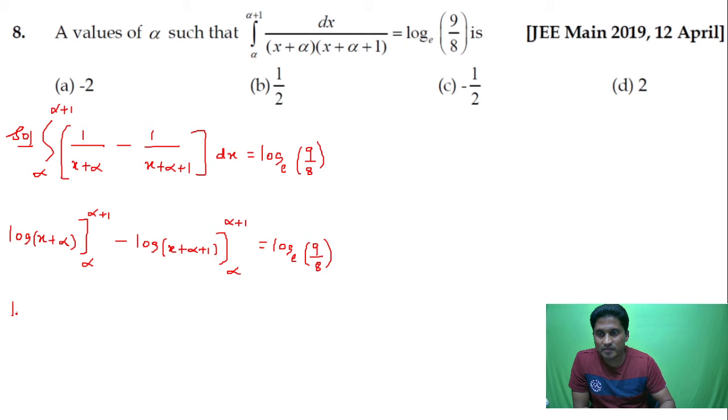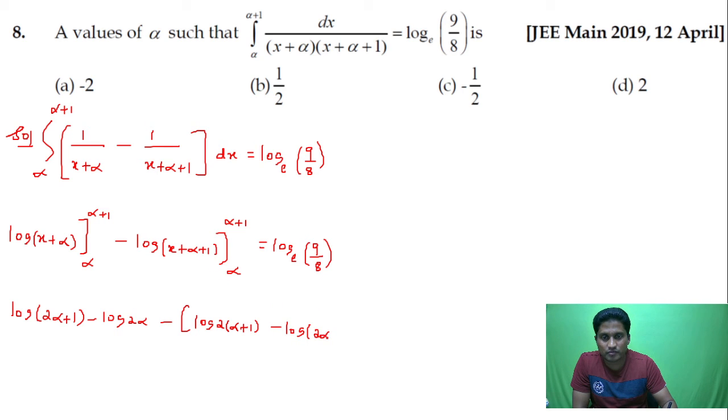Now upper limit, if I substitute alpha, alpha plus 1 plus alpha will be equal to 2 alpha plus 1, minus lower limit will be equal to log of 2 alpha. Then minus of upper limit will be equal to log of alpha plus 1 plus alpha plus 1, will be 2 alpha plus 1. Minus lower limit will be equal to log of, if you substitute alpha, alpha plus 1, that is 2 alpha plus 1. And then that's equal to log to the base e of 9 upon 8.